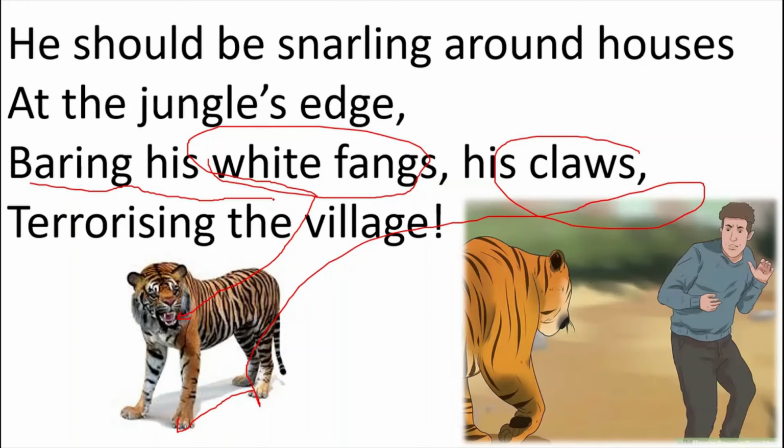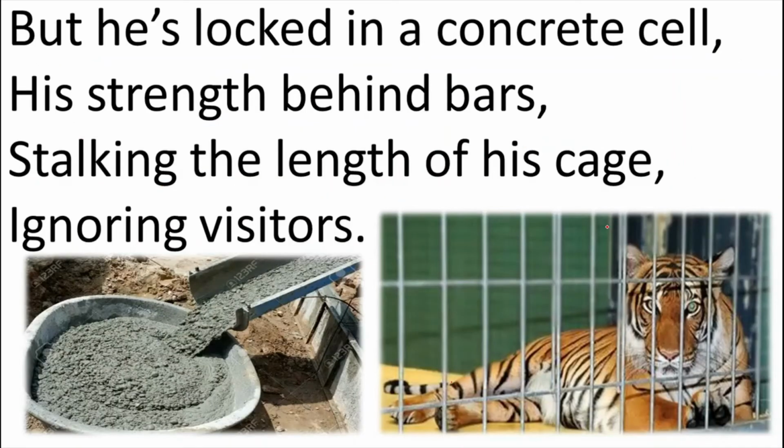That's it. So again the poetic devices used here are personification, because he has been used for the tiger, and the rhyming scheme is again A, B, A, and again B, the second is followed in the fourth line. So now the second and third stanzas have talked about what the tiger should be doing in place of staying in the cage in the zoo.